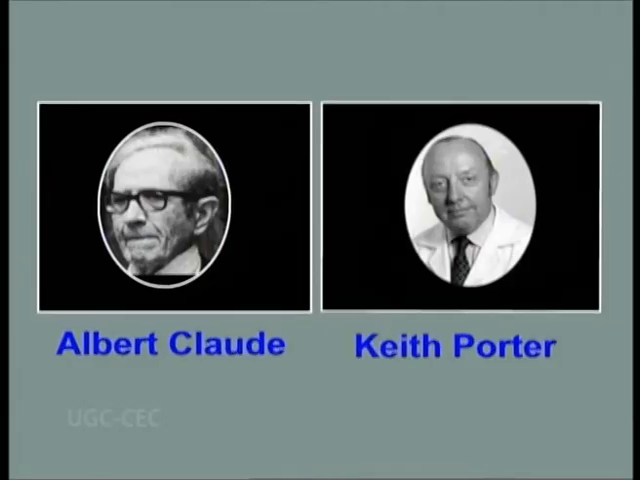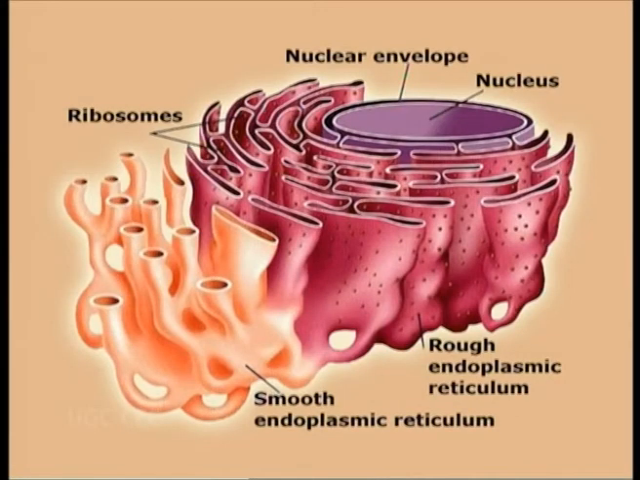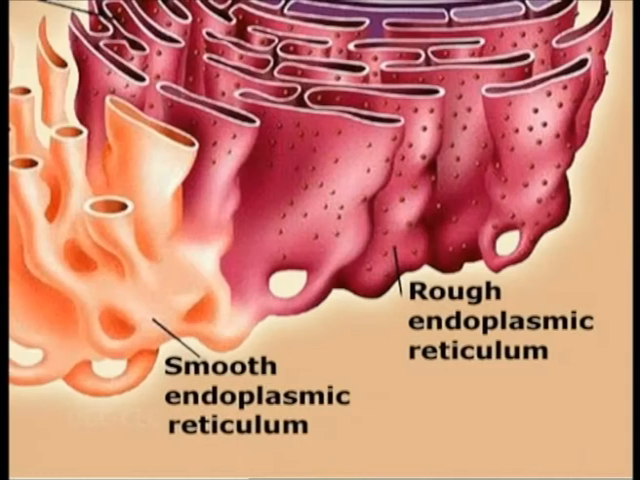The endoplasmic reticulum was discovered in 1945 by Albert Claude and Keith Porter. It was first noticed in the cytoplasm of chick embryo cells. The endoplasmic reticulum extends away from the nuclear envelope through a network of tubules. There are two types of endoplasmic reticulum. First, smooth endoplasmic reticulum, and second, rough endoplasmic reticulum.